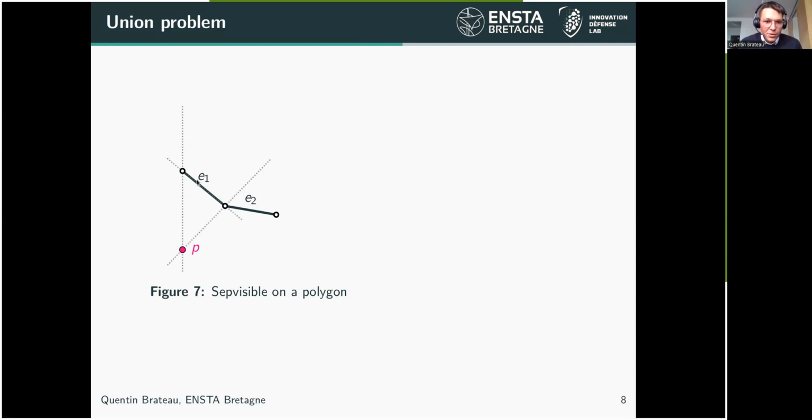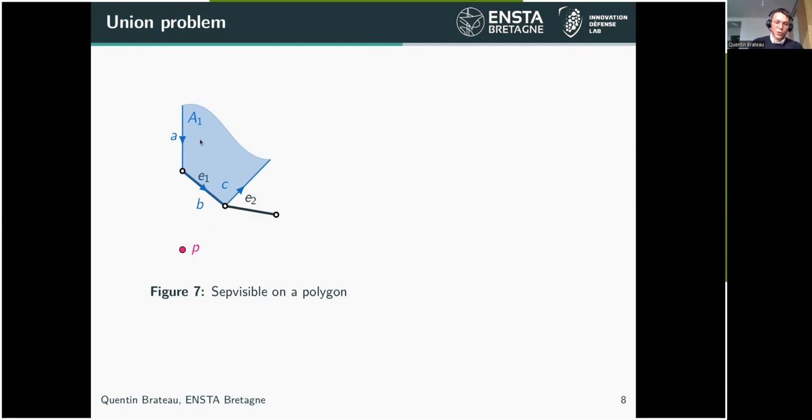So if you want to build the visible on this segment E1, we just use these construction lines here, and we define the set of all the positions which are on the left part of this segment A. We will define also all the points which are on the left part of this segment B, and the same for this segment C. And by uniting and intersecting all these sets, we could define the set A1, which is the set of not visible points from this observation point P relative to the segment E1.